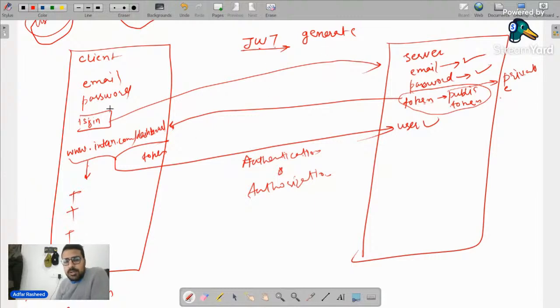Now, when I authenticate, the server will simply generate a unique token specific to the email and password. Then it will tell the front end to make sure that whenever you send a request, you keep that token attached. Once I receive that request, I will first extract the token, see whether it is the same token, and then give you the user. For generating and verifying the tokens, we use a module called JWT.